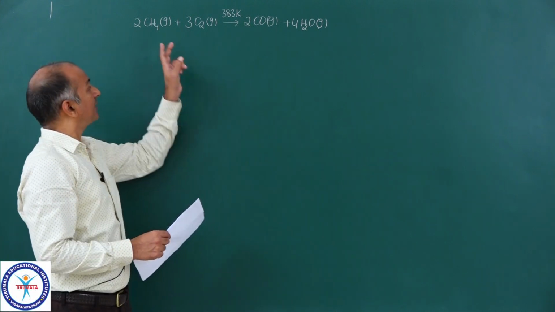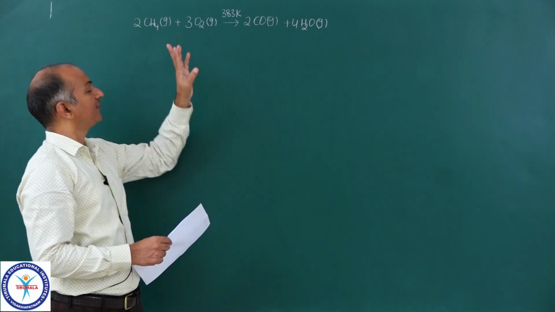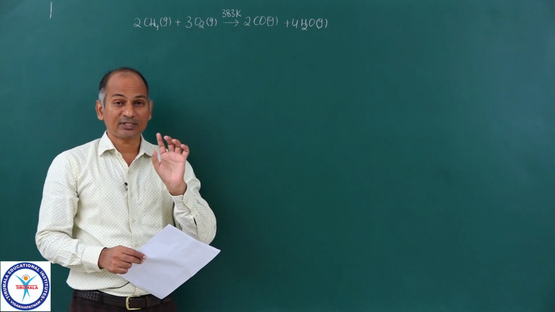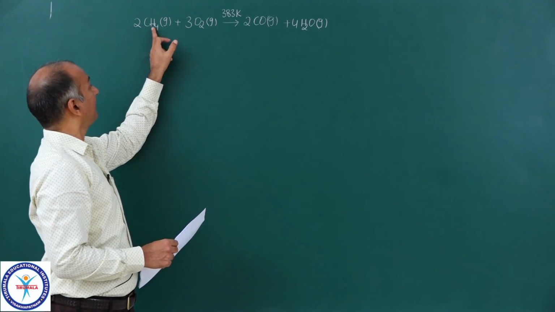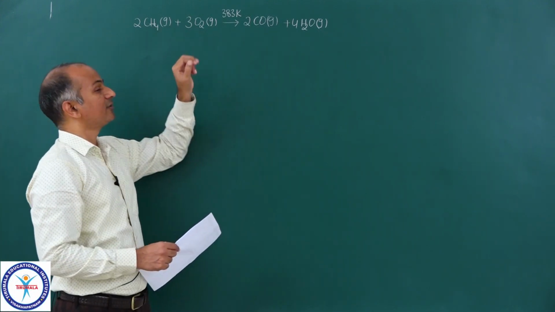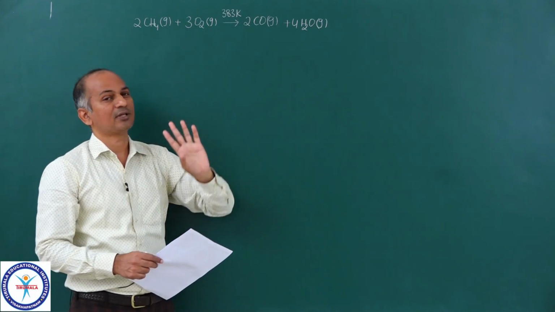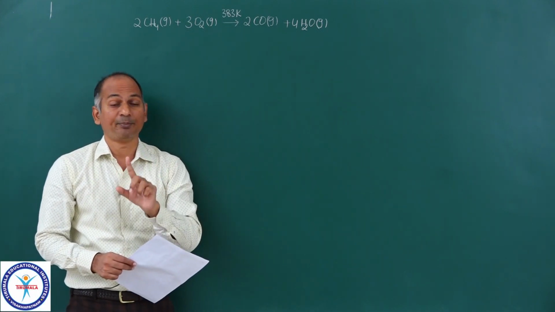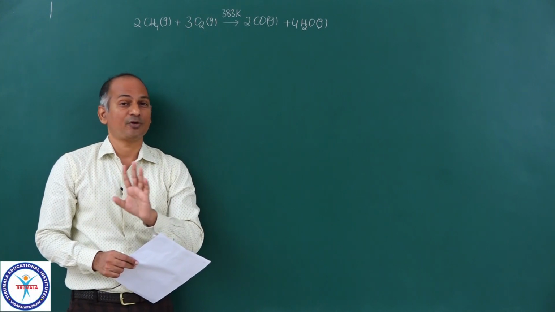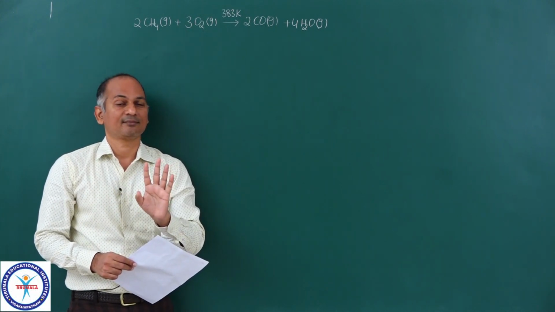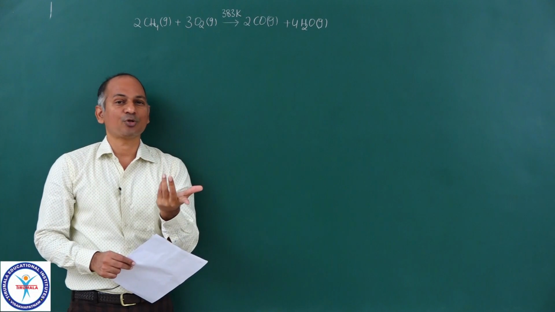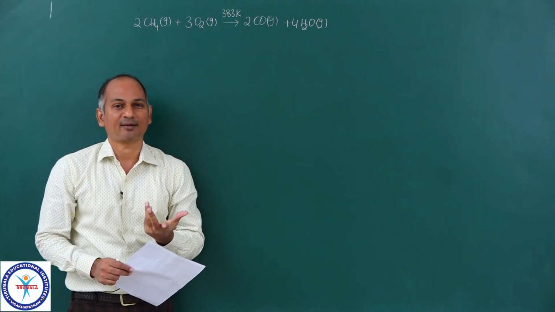This does not mean that 2 gram methane will react with 3 gram oxygen. It means 2 molecules of methane will react with 3 molecules of oxygen to give 2 molecules of CO and 4 molecules of water. It is the ratio of numbers. It is not the ratio of weights. And you can take it as ratio of moles also because mole is also a number.